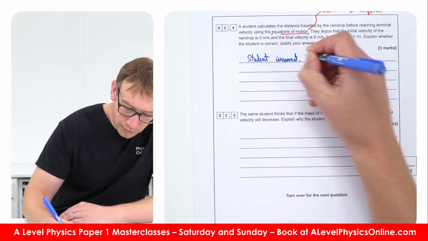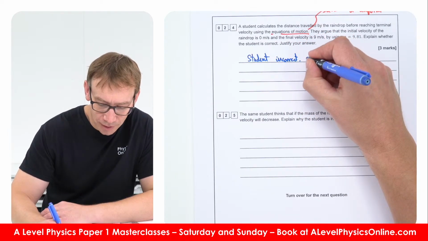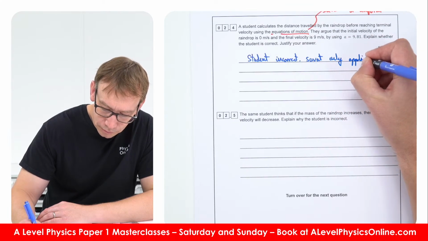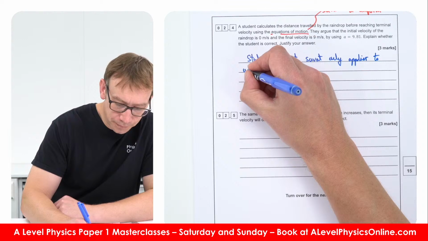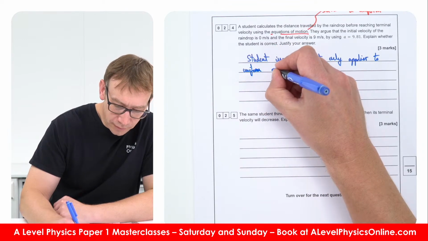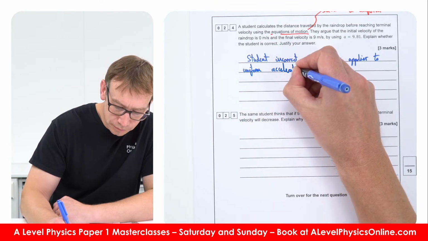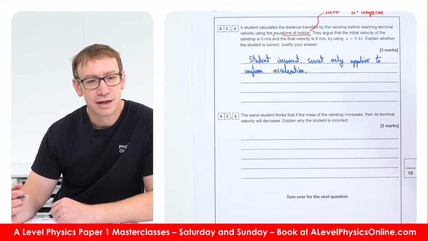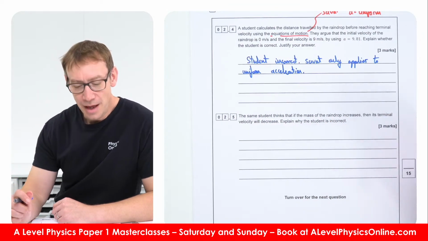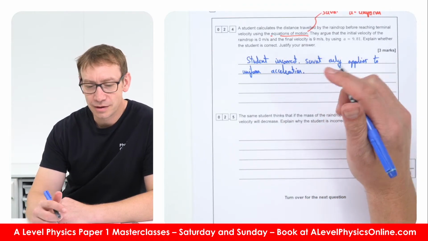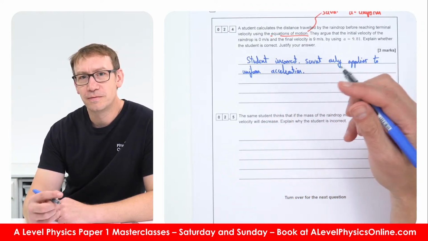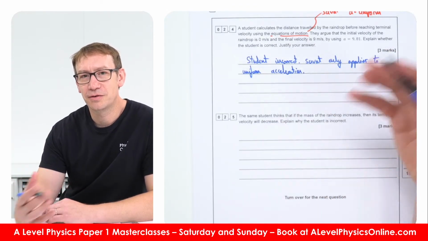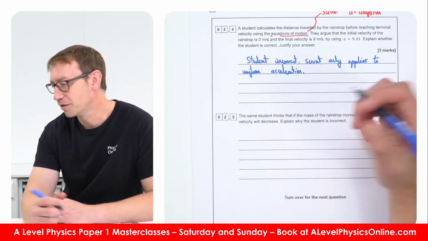I guess you then need to say that Suvat only applies to uniform acceleration. And I guess in this case, as a droplet gets quicker, the resultant force is going to depend upon a function of the velocity of that thing. So as it gets quicker, the drag force gets bigger, so the resultant force gets smaller.